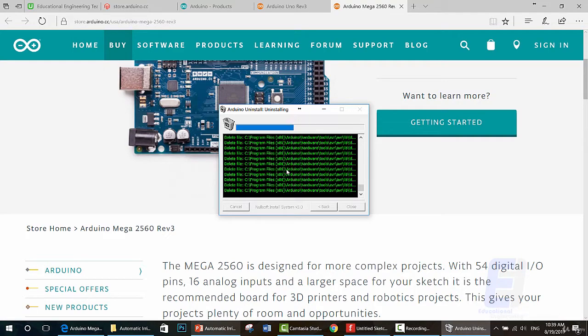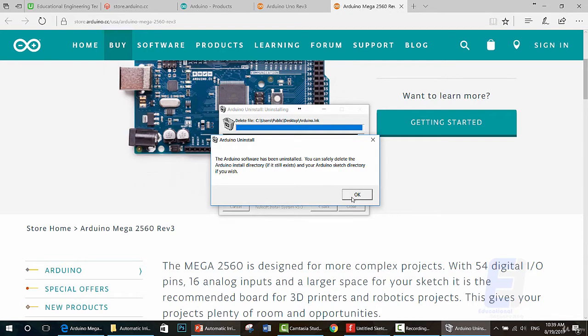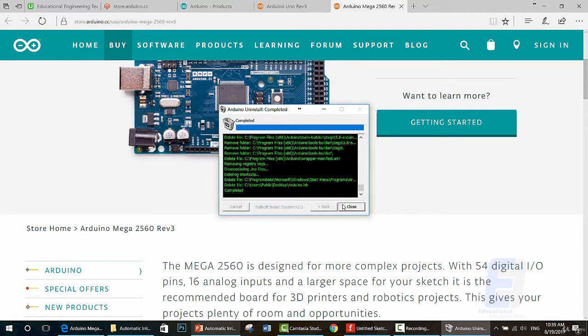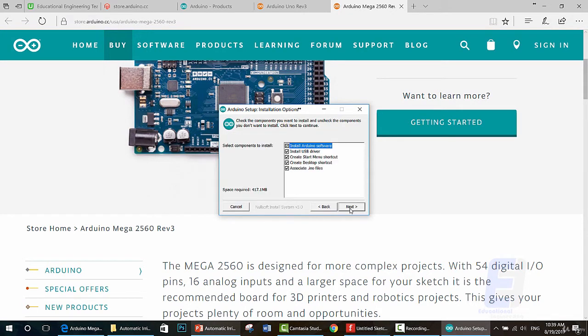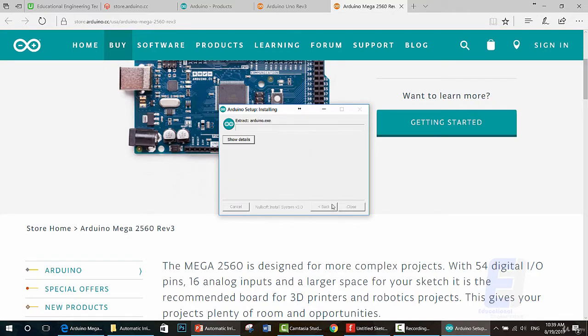As you can see, it's removing the files. If you already have Arduino installed in your computer, you need to update it to the latest version. If you already have the latest version, then please skip this lesson. Click on next, install.